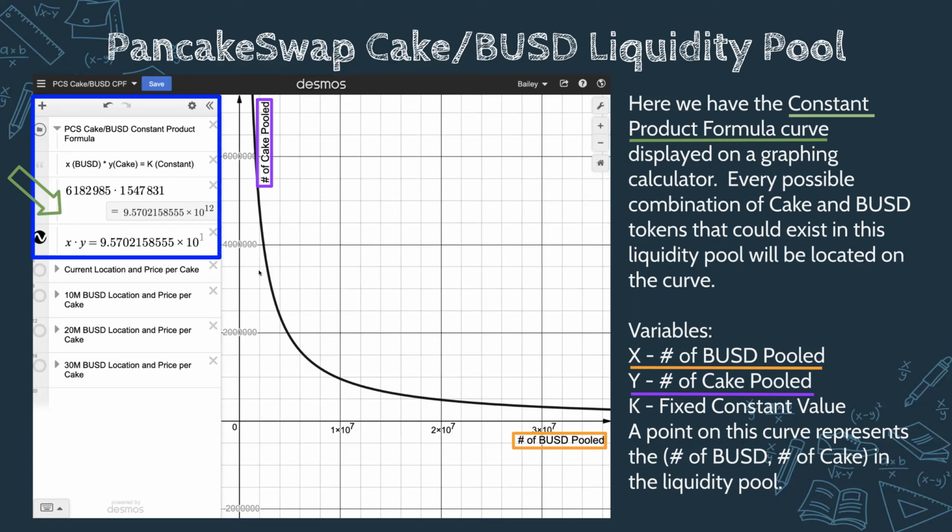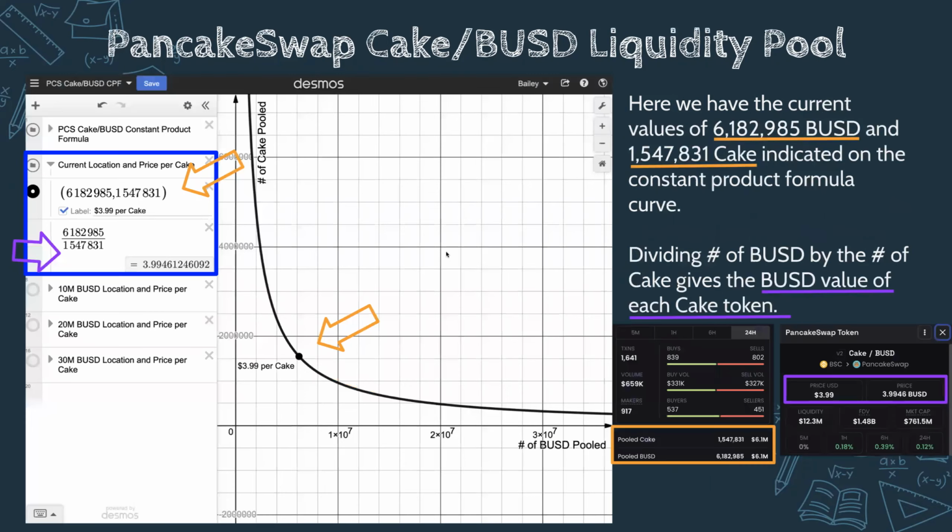It allows us to create this curve, or this graph of this formula right here. X times Y equals that K value. Okay. And what's interesting, guys, about this graph is that every single location on this graph, or every point, is a combination of cake tokens and BUSD tokens.